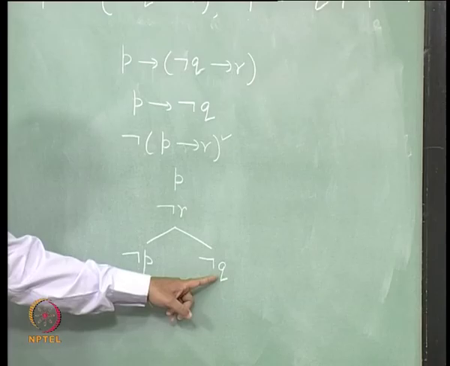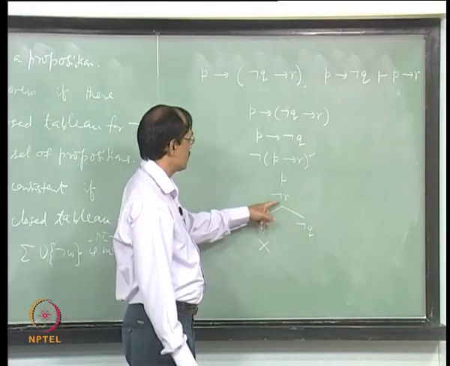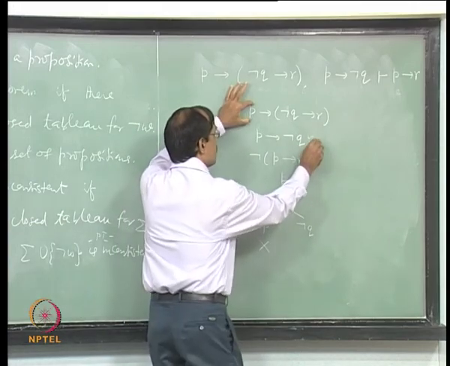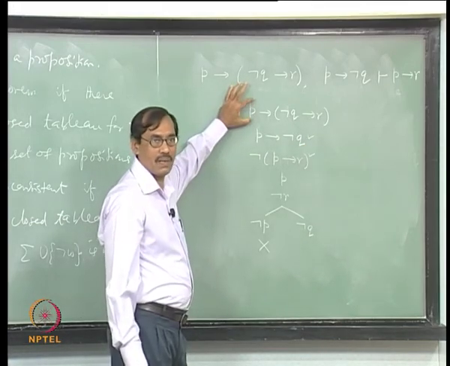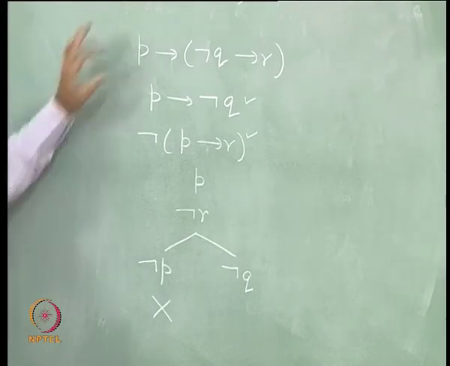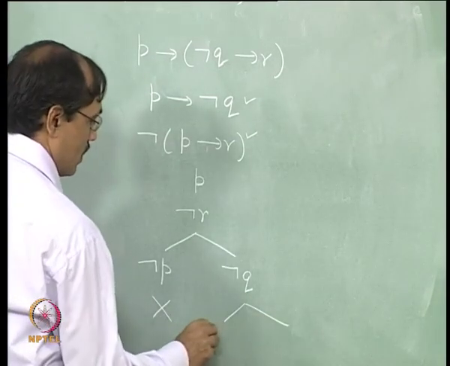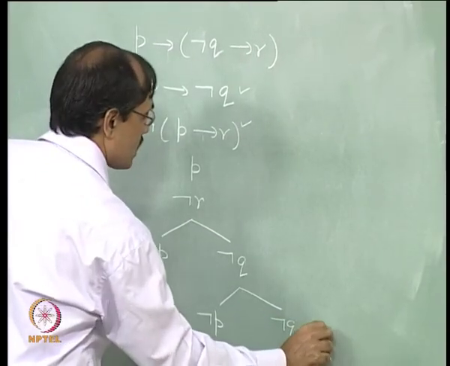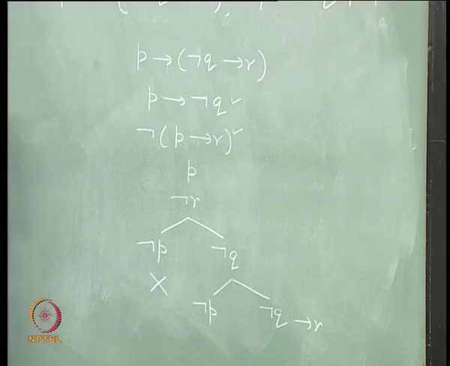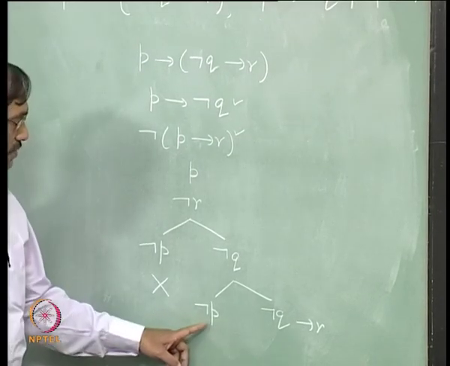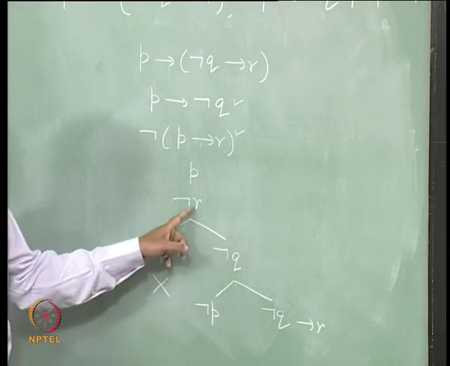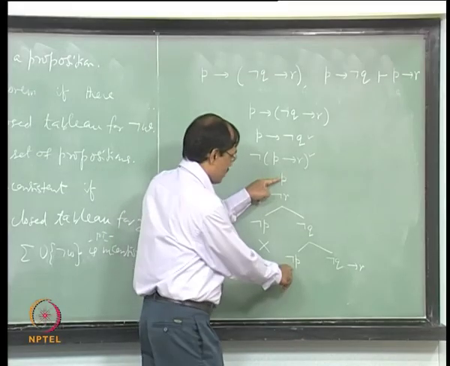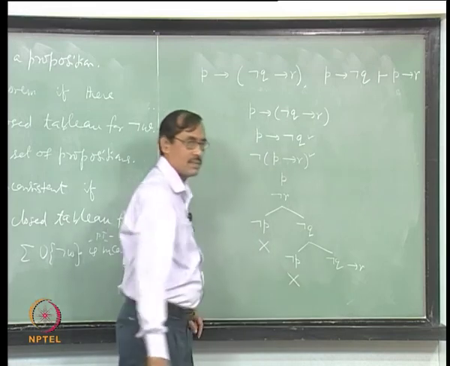And on this not Q, the other path not Q, not R, P and so on, I have one on which I have not applied a rule, right, tableau expansion rule. So, this I have to apply implies rule. So, that gives me not P and then not Q implies R, okay. Again in this path I find not P, not Q, not R, P, okay. So, P and not P are there. So, that path also closes.